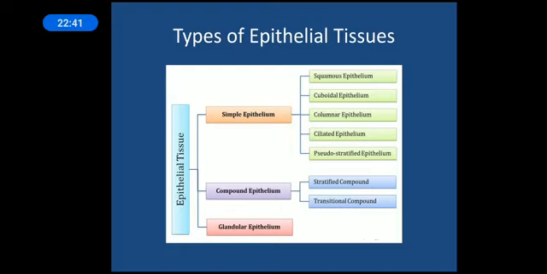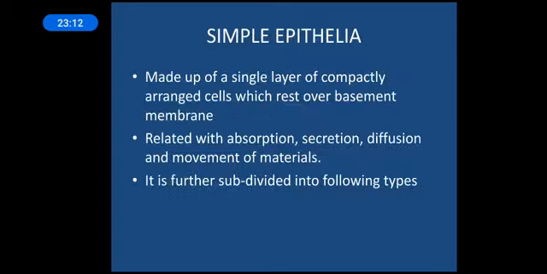So next is the types of epithelial tissue. Let us start with the epithelial tissue. Epithelial tissue is further divided into three main types, that is simple, compound and glandular. The simple will be of different types: squamous, cuboidal, columnar, ciliated, and pseudostratified, while the compound will be stratified and transitional. Glandular epithelium is again divided, but we will be discussing it later on.